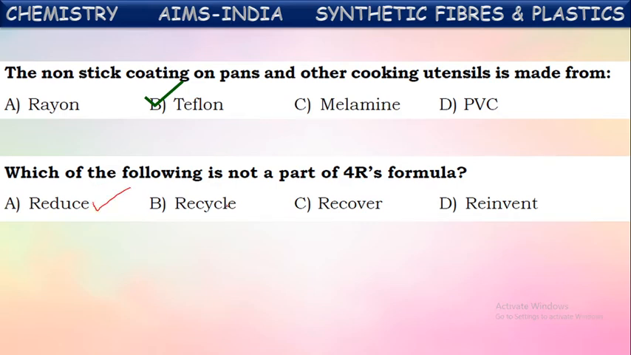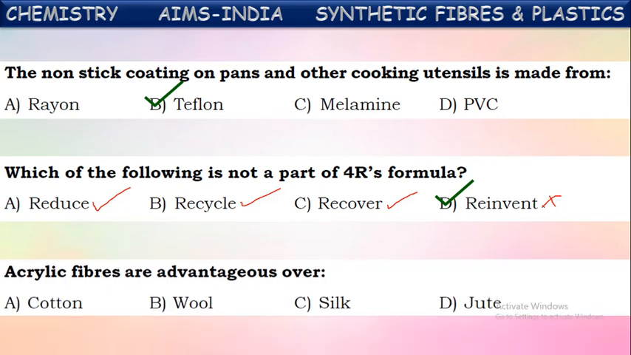Reduce, recycle, recover. These all will come under 4R's. But this reinvent won't come under 4R formula. One more for 4R is reuse. Reinvent is not from these 4R's. Reduce, recycle, recover, reuse. These are 4R formulae. So by following these, we can reduce the pollution caused by plastics.